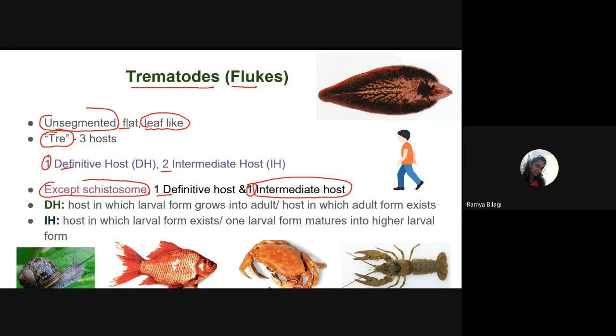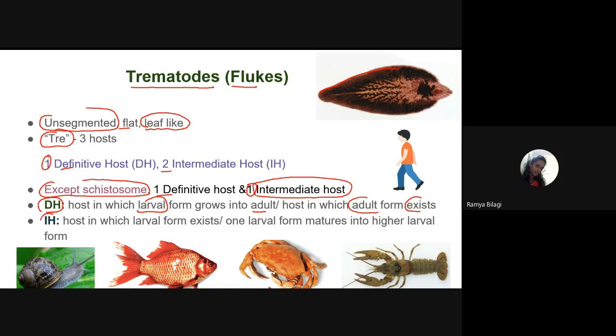Now we will see what is this definitive host. How do we define the definitive host, students? It is a host in which the larval form grows into the adult, or a host in which the adult form exists. So that we call the definitive host. Am I audible to you all, students? Yes, ma'am. So definitive host means the host in which the larval form grows into the adult, or the adult form exists.